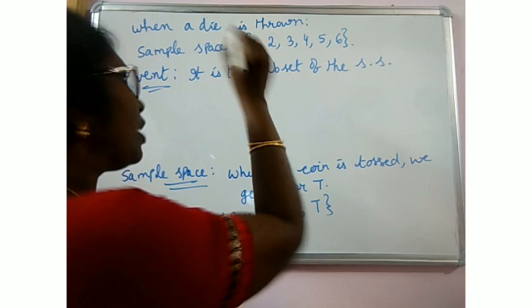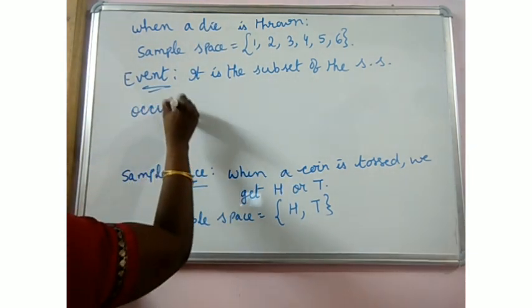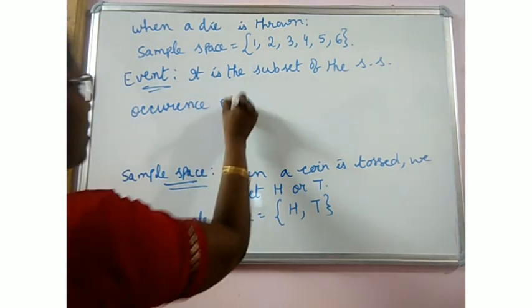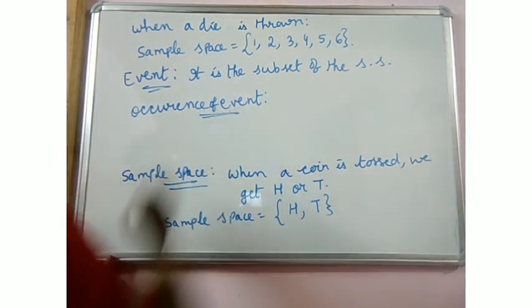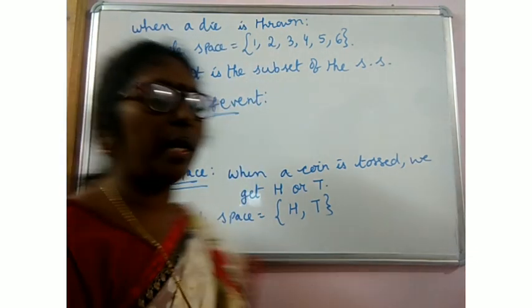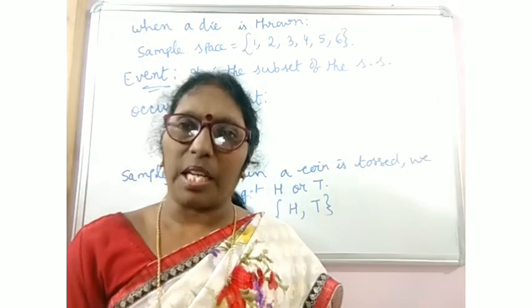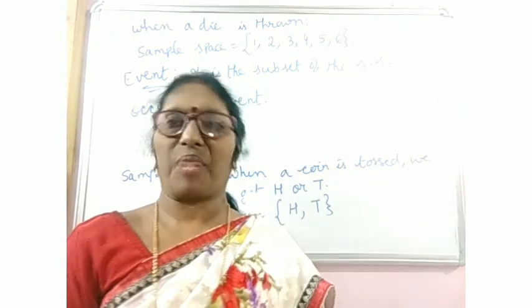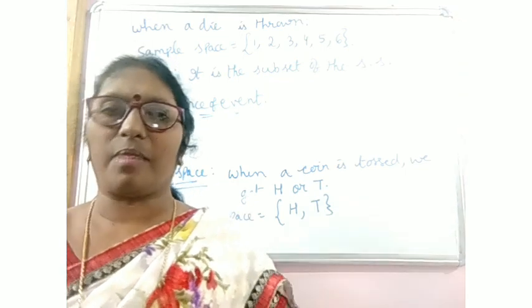If we get that event, we can say that the event has occurred. That is the occurrence of an event. Suppose when we throw a die the event is getting 2, and if we get 2, yes, the event has occurred.